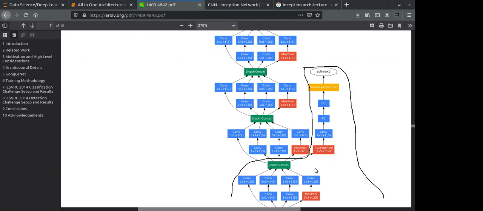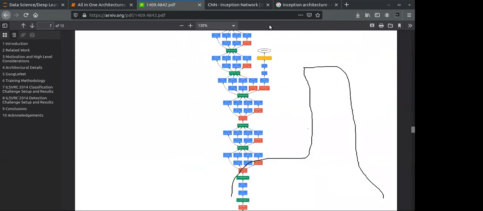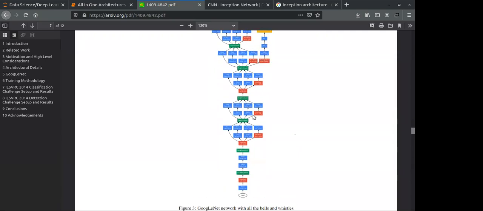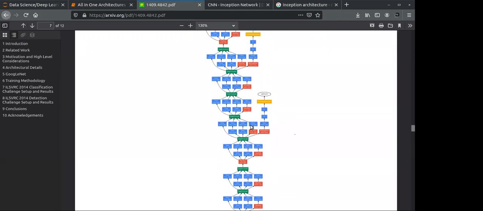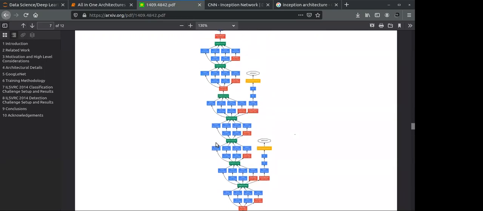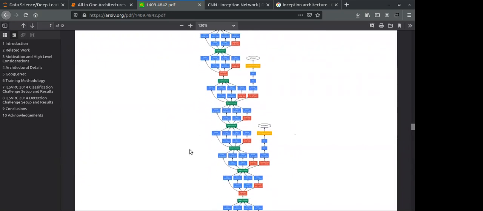You can see this is the output layer, and when we start from here, this is the input layer. So it is going to use only this part from the start to this output, not the whole network. Suppose you have a bigger data set, then it is going to use this part. And suppose you have a huge data set, it is going to train on the whole